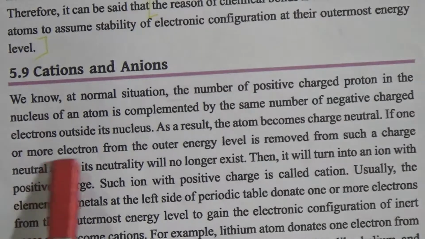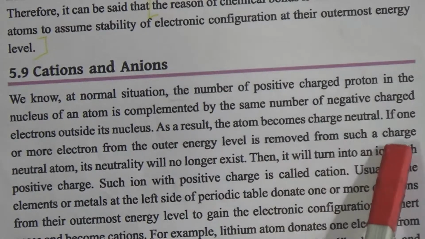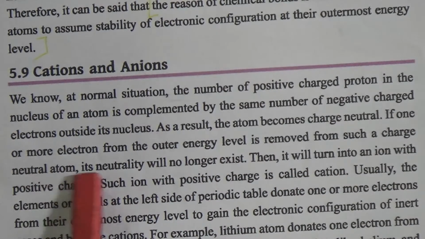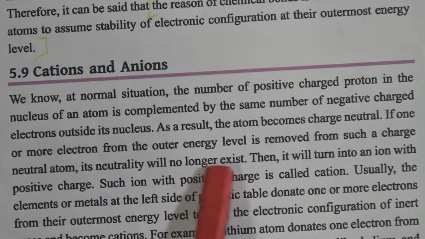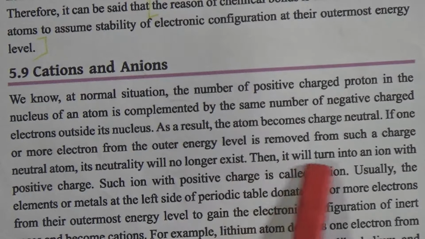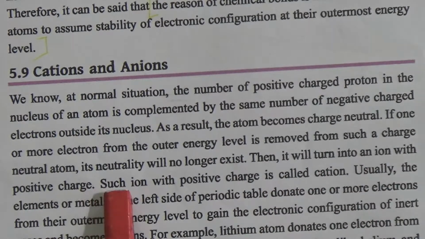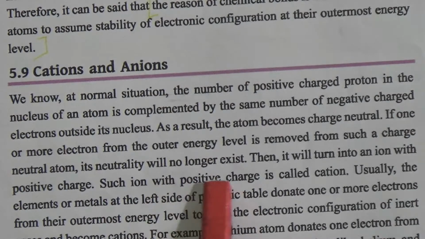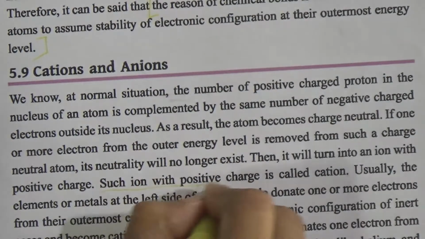If one or more electrons from the outer energy level are removed from such a charge neutral atom, its neutrality will no longer exist. Then it will turn into an ion with positive charge. Such an ion with positive charge is called a cation. That means a positively charged ion is called a cation.